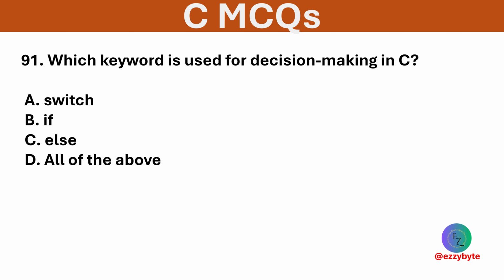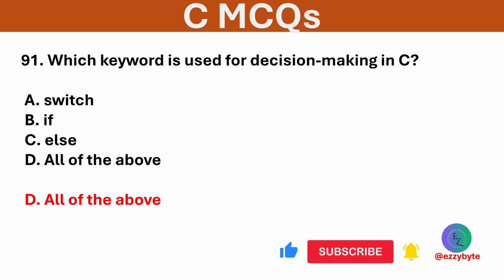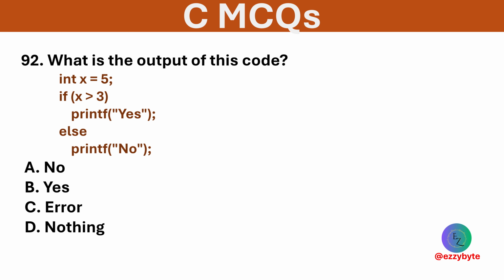Which keyword is used for decision making in C? Options are switch, if, else, and all of the above. Option D is correct. What is the output of this code? Options are no, yes, error, and nothing. Option B is correct. Since 5 is greater than 3, the if block executes and prints yes.